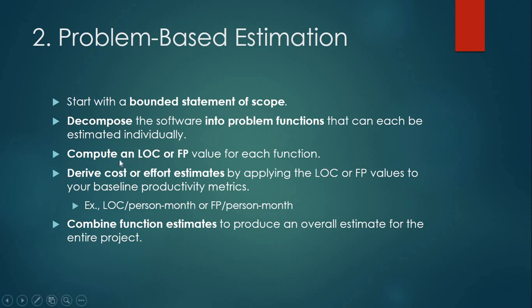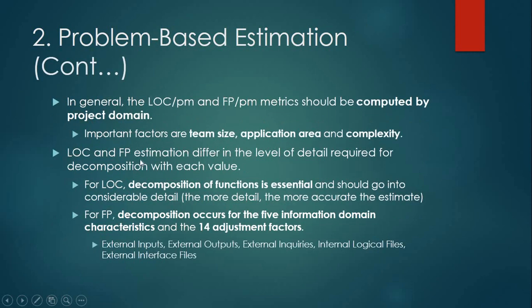It means in this step we have decomposed, or divided, a project into different smaller parts and analyzed them individually. After analyzing all of them individually, we combine all the function estimates to produce an overall estimate for the entire project. In general, the line of code per person-month or function point per person-month metric should be computed by product domain.